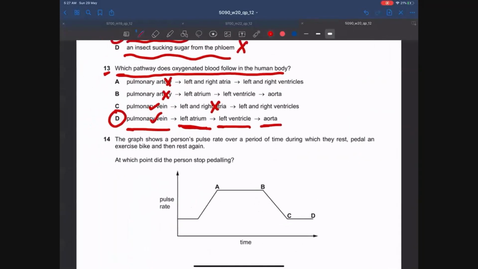Let's move on to MCQ number 14. The graph shows a person's pulse rate, or heart rate, over a period of time during which they rest, pedal an exercise bike, and rest again.